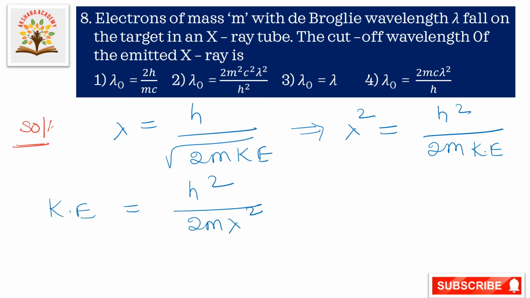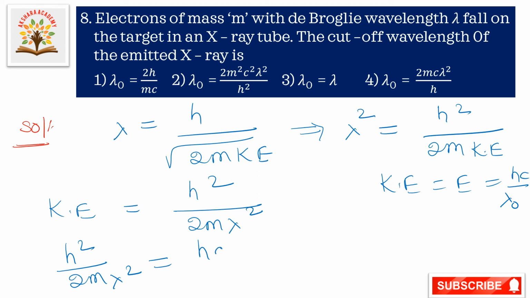So kinetic energy is also equal to hc by lambda naught. So substituting, h square by 2m lambda square is equal to hc by lambda naught.